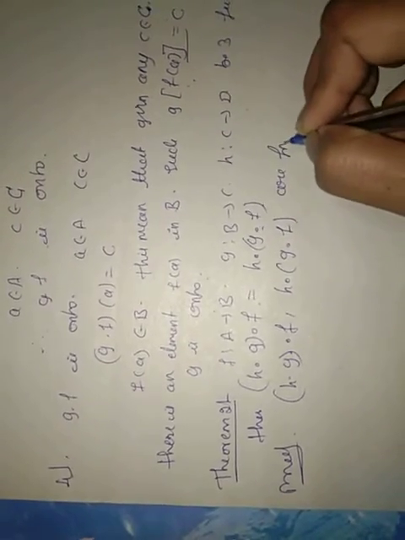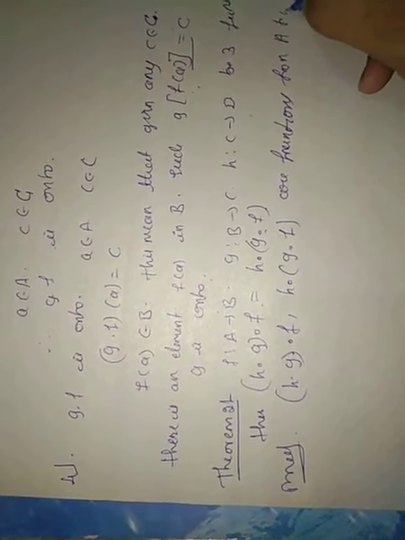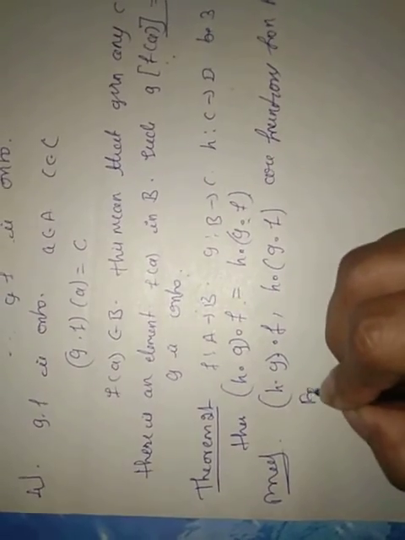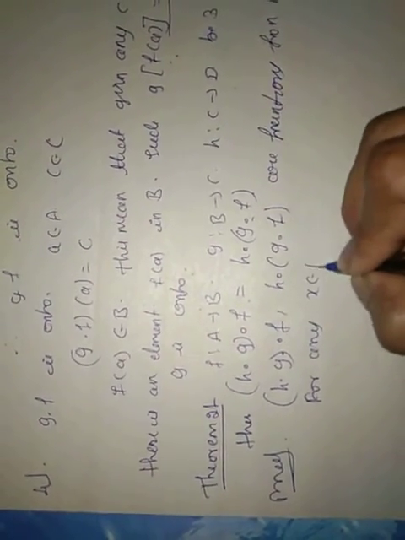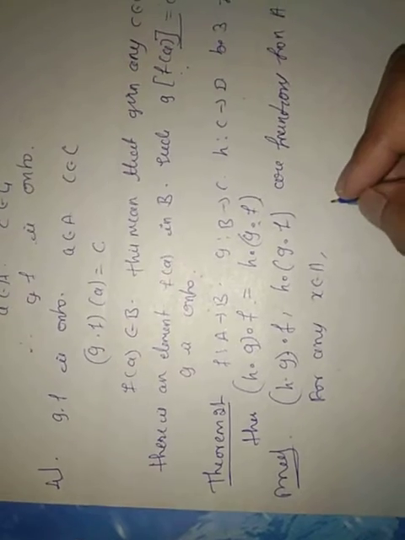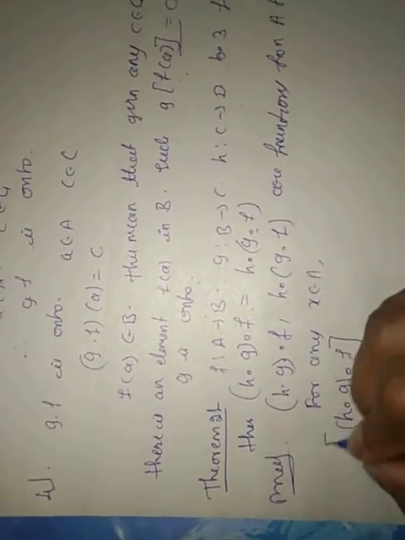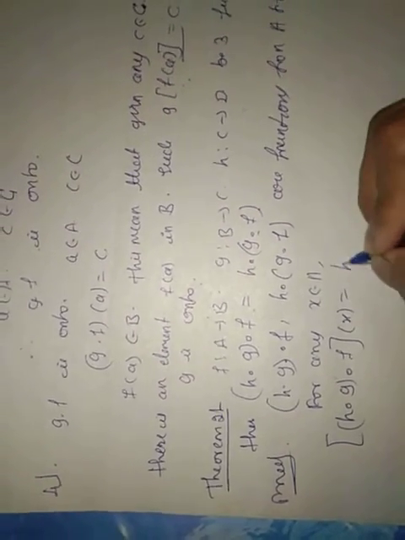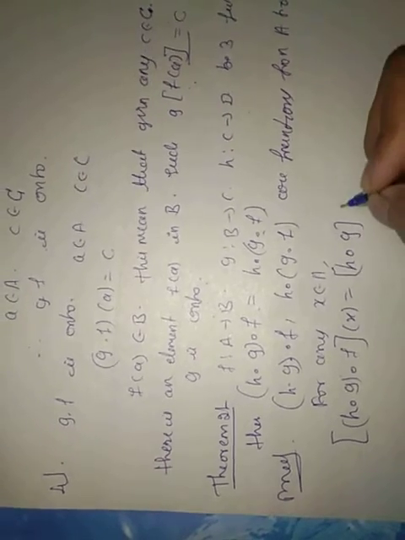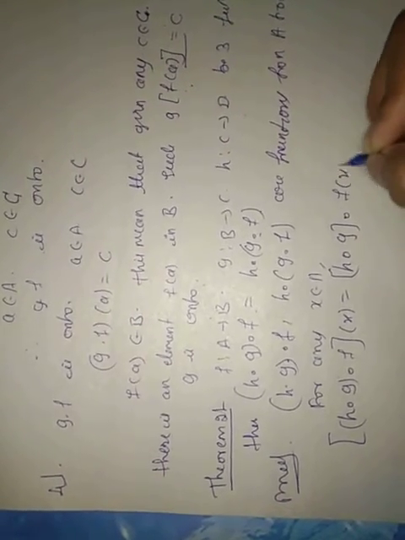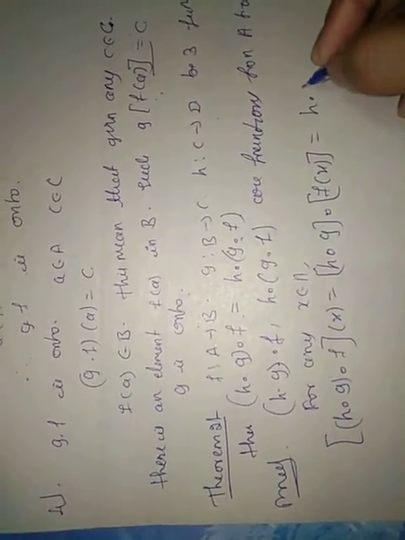Are the functions from A to D. So now consider, for any x belongs to A, we have (h∘g)∘f of x is equal to, consider f(x) as y.